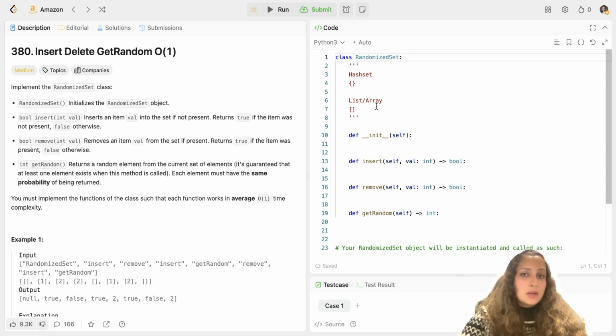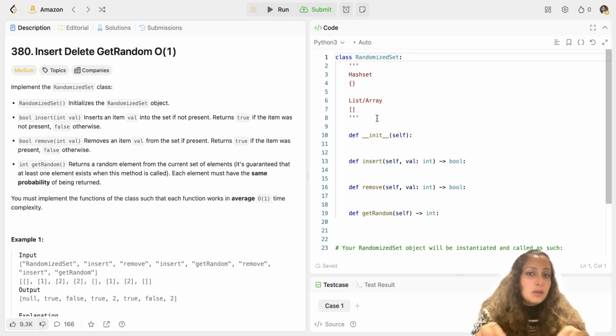Say I insert a value, say 0. When you insert a value, you will add it to the hash set. If it is not already there, it will get added and true will be returned. At the same time, you will also add the value to the list, and the pointer will move to the next index. When you remove a value, you will pop that value from the hash set and also pop that value from the list.